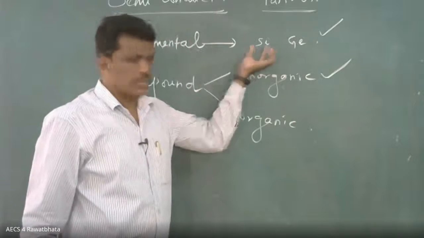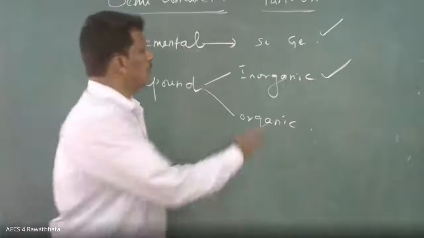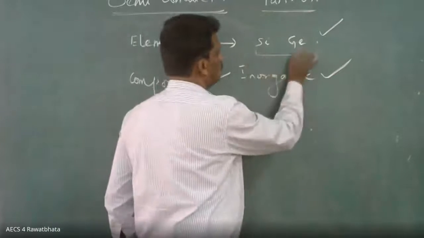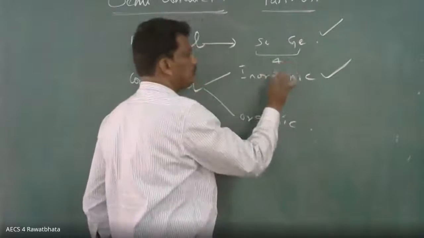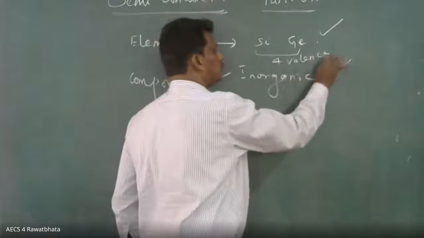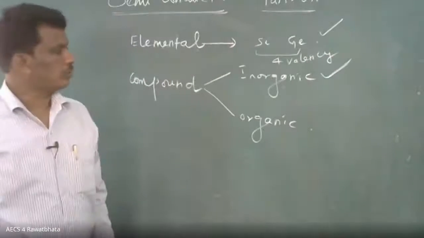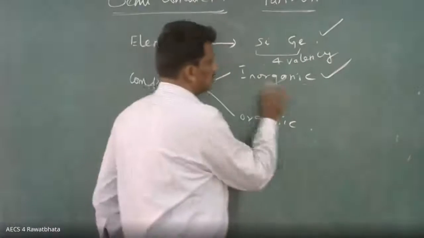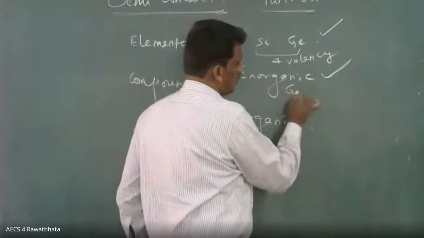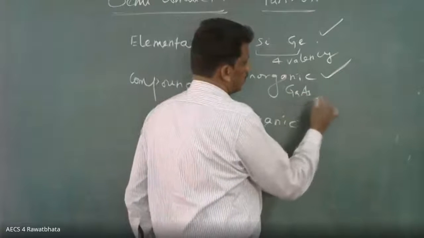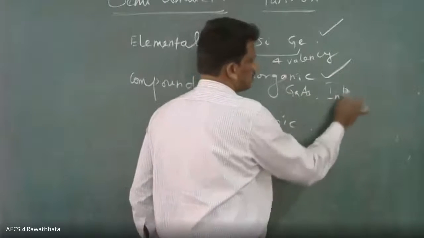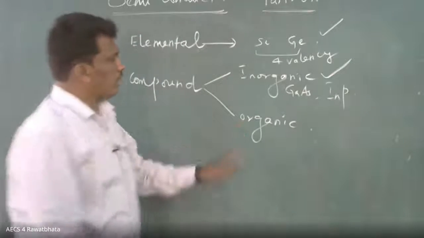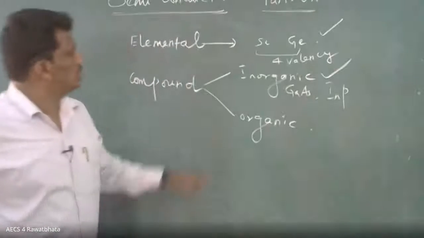Take silicon, it is single, no? So what is the valency of these two? 4. Valency 4. Inorganic, suppose compound, no? Gallium arsenide, then indium phosphide. These are the things. Here we will not do that. So we give importance to these two.